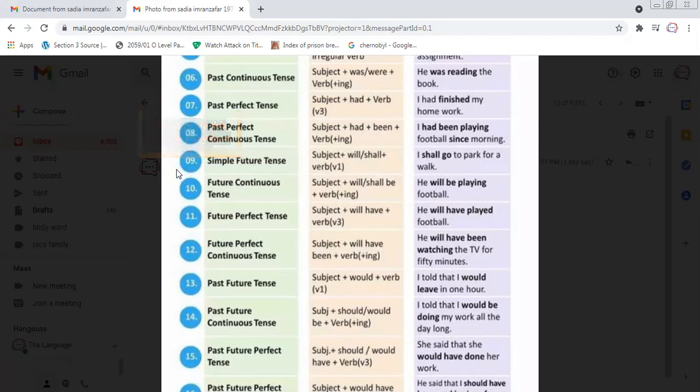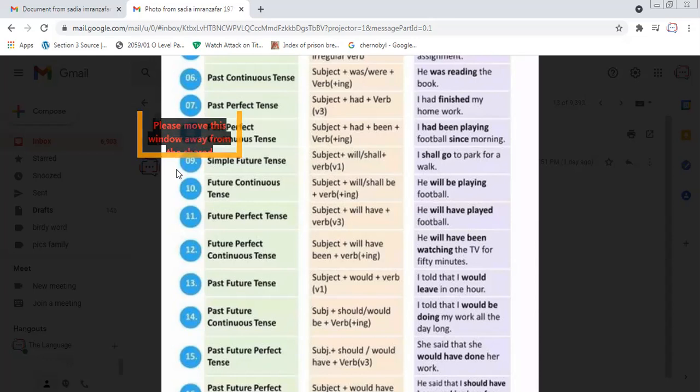Then we have future perfect tense. In future perfect tense, we are going to talk about the future, but the work will be perfect, that is, complete. And then the formula is subject, will, have, and verb.